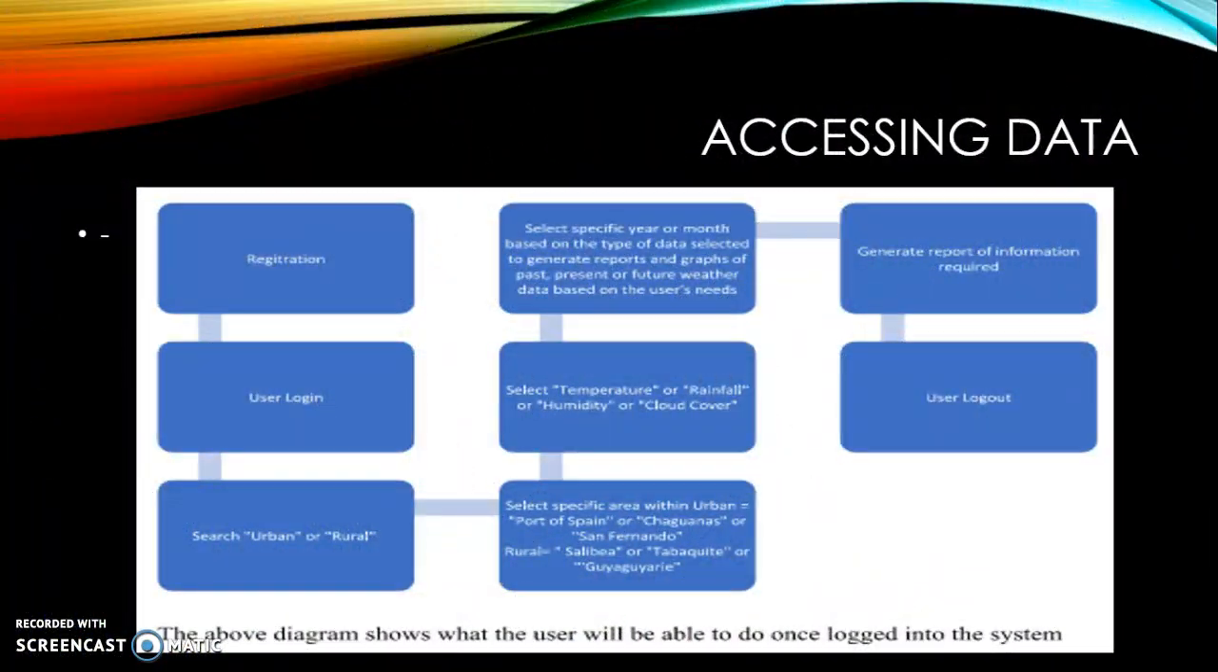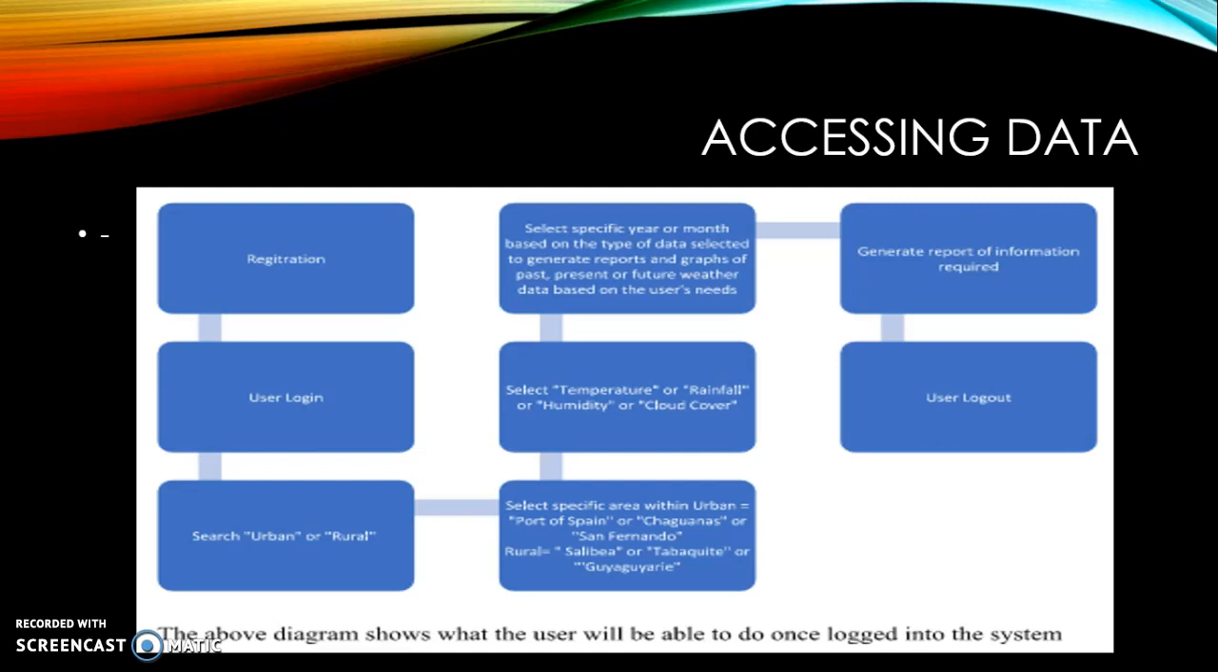To access the data, the users first need to register, where they will enter various information such as their first name, last name, email, a username, and a password. Then they will be taken to the login page where they will enter their user name and password. Then they will be taken to the search form where they can either choose urban or rural settings.